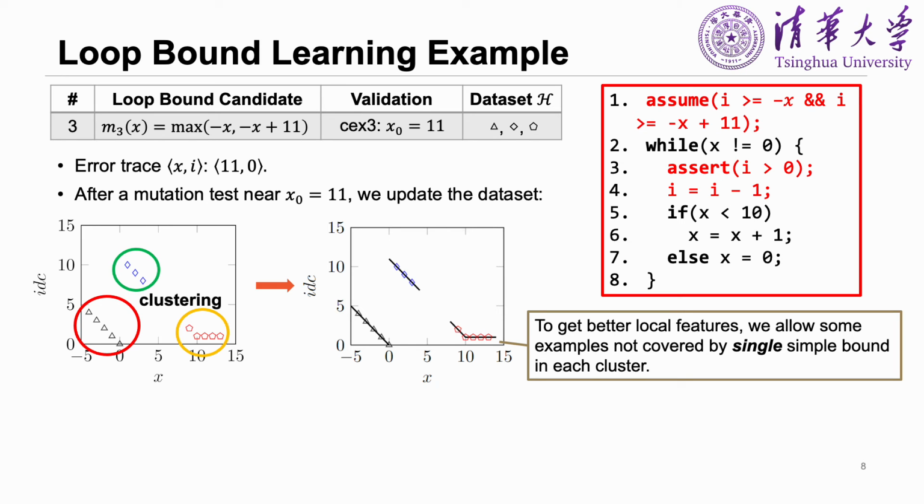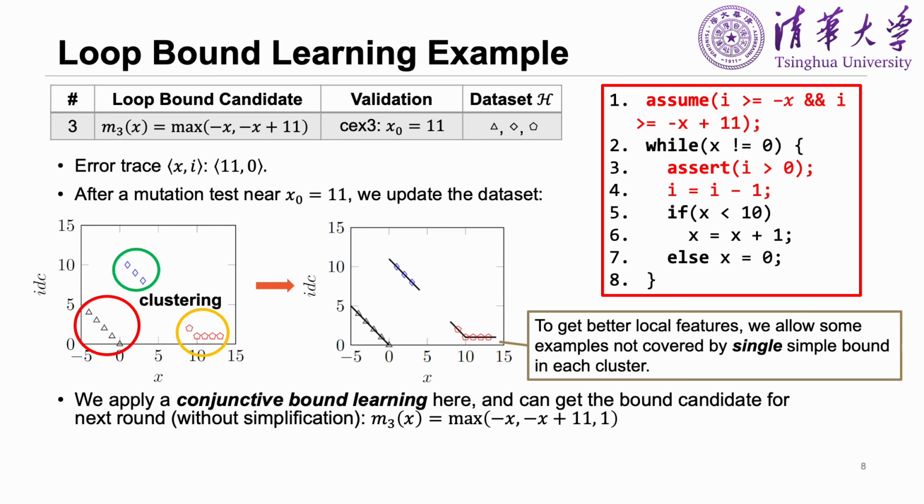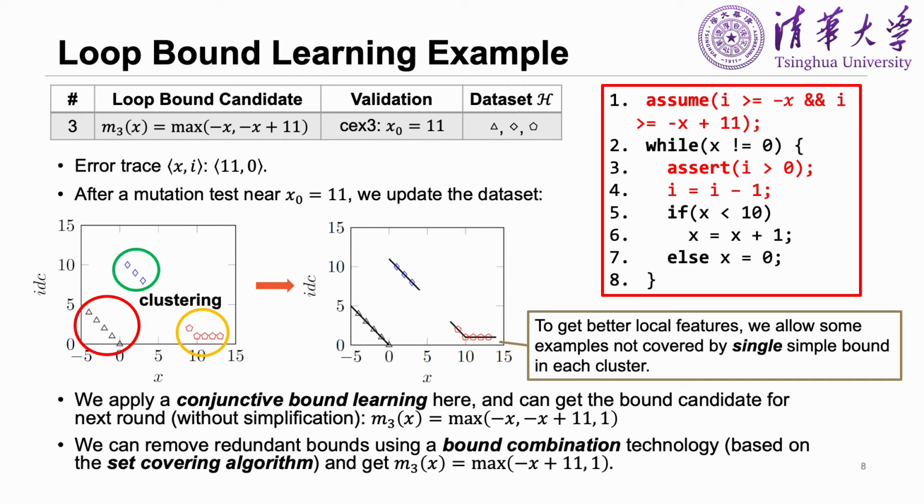By combining all the bounds from each subset, we can get the bound candidate mx equals minus x plus 11 and 1. In the end, we can remove the redundant bound minus x by using a bound combination technology.